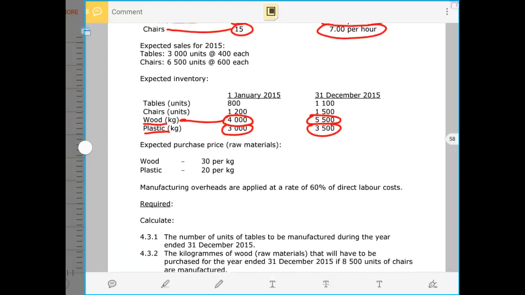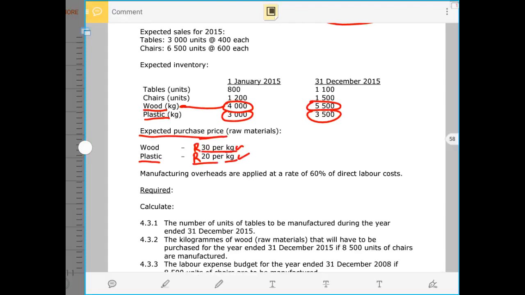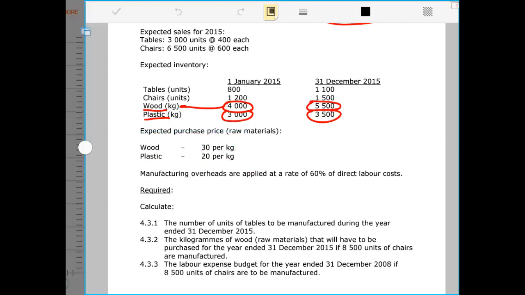Then we are given the expected purchase price of the raw material, which is per kg. We expect that the cost price of the wood will be 30 Rand per kg, and the cost price of the plastic will be 20 Rand per kg, and these are the expected prices of material per kg.